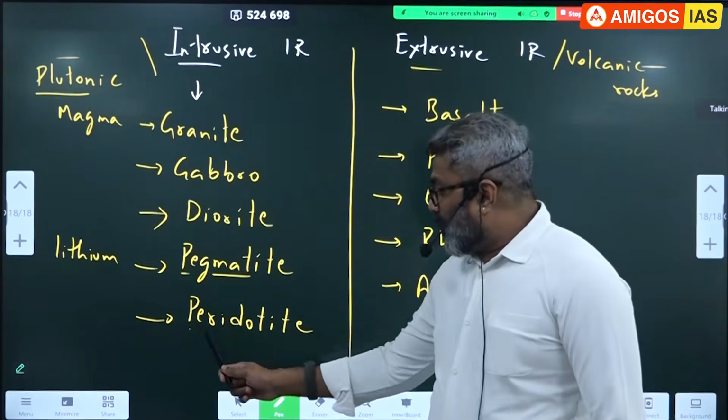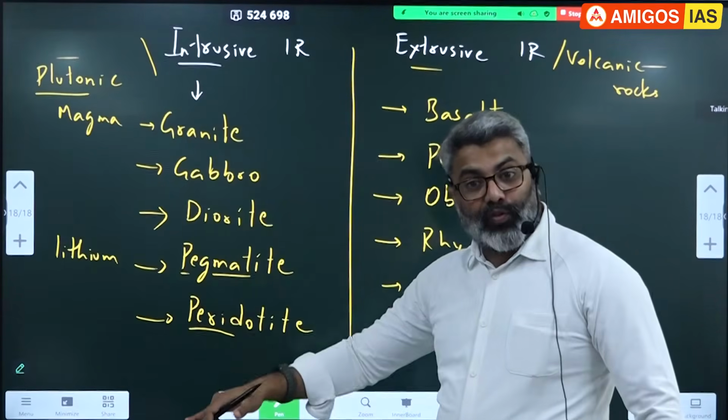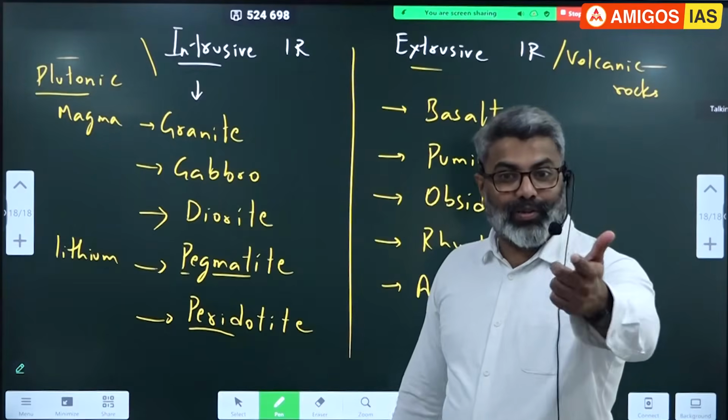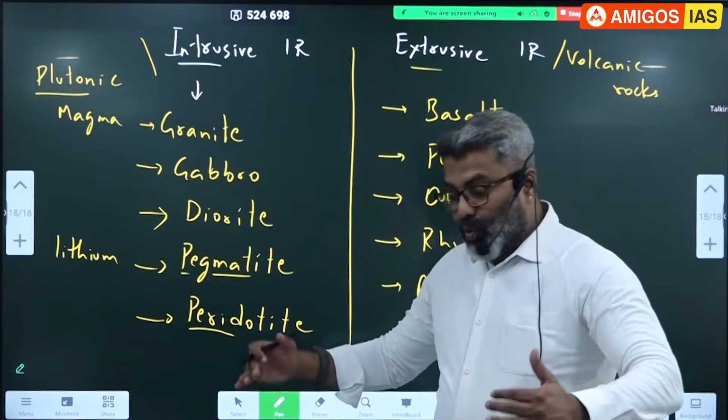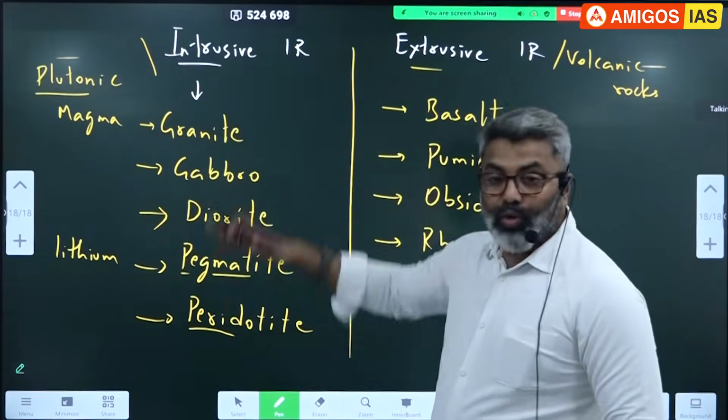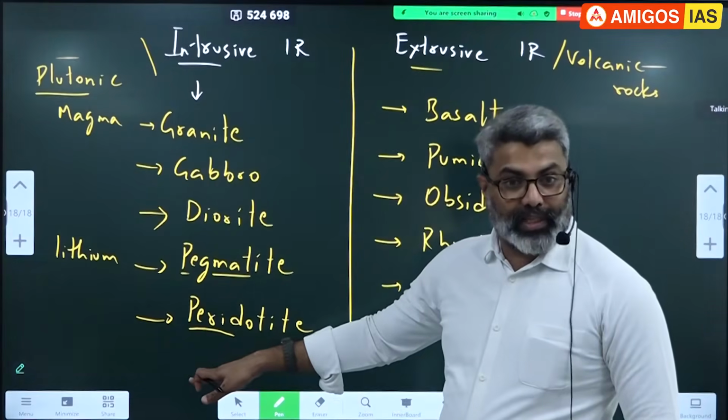This peridotite is also a very rare, very unique rock, which is mostly found in the mantle. I think I told you this in one of the starting classes. It is found in the mantle. During the volcanic process, it gets pushed out to the surface, so then we can access it.